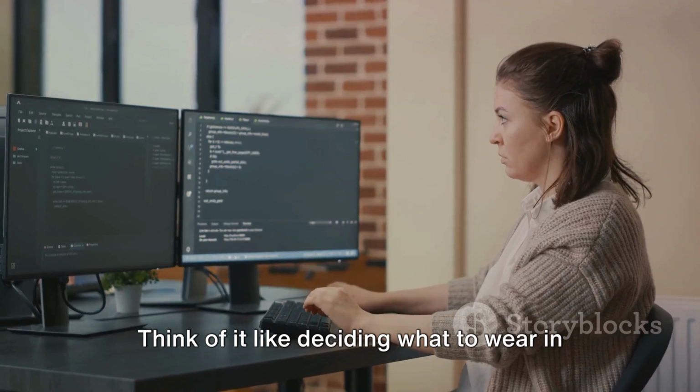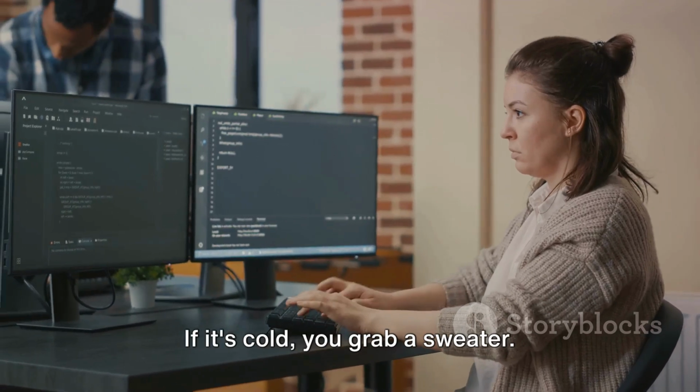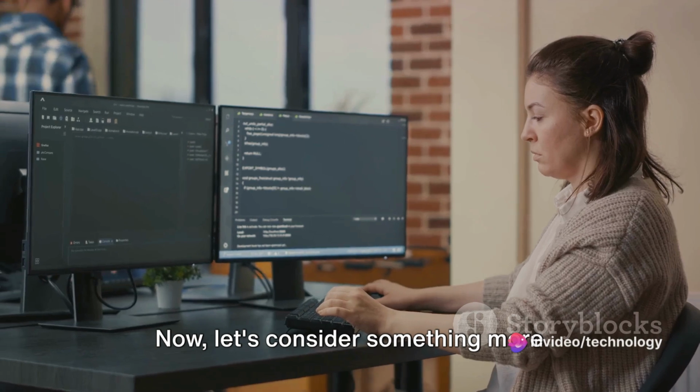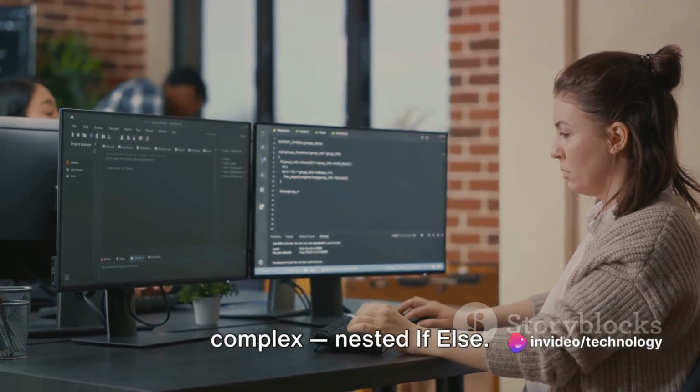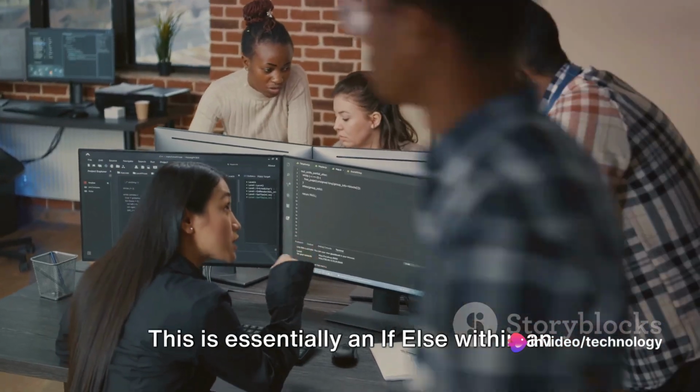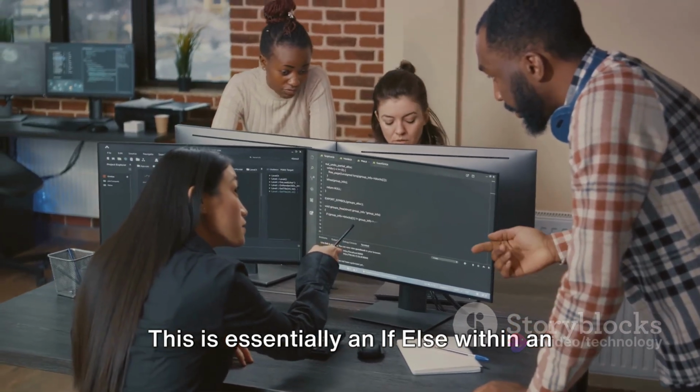Think of it like deciding what to wear in the morning. If it's cold, you grab a sweater. If not, you opt for a t-shirt. Now let's consider something more complex. Nested if-else. This is essentially an if-else within an if-else.